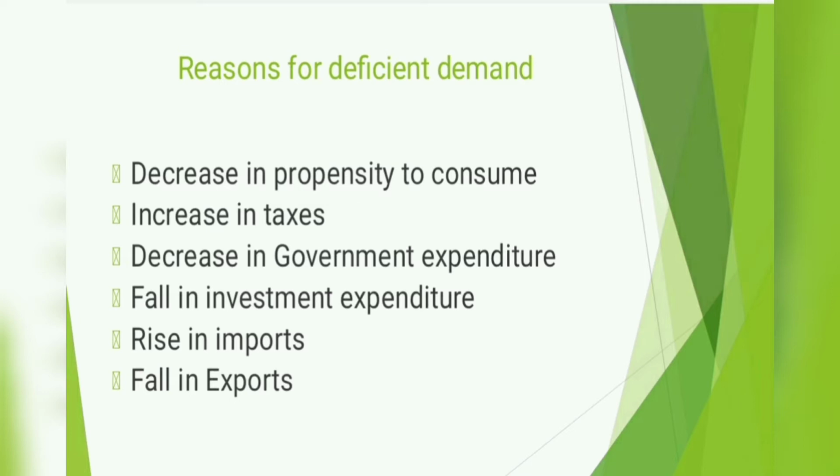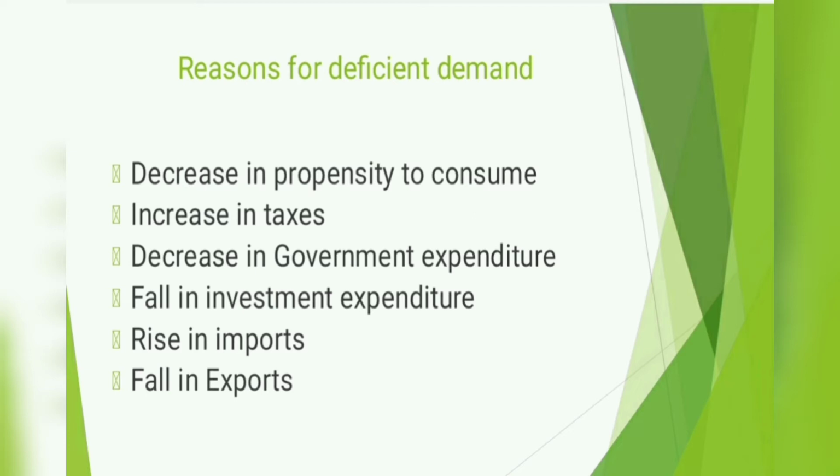Next, what are the reasons for deficient demand? The causes of deficient demand are almost opposite to the reasons for excess demand. What we learned in excess demand, it is opposite for deficient demand. So the main causes: the first one is a decrease in propensity to consume. Here a decrease in consumption expenditure due to a fall in PC, that is propensity to consume, leads to deficient demand in the economy.